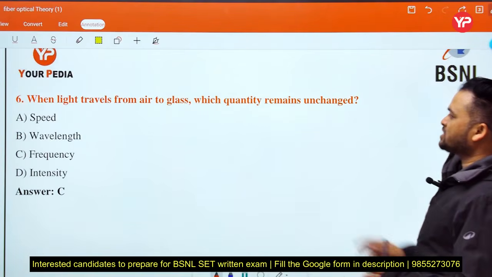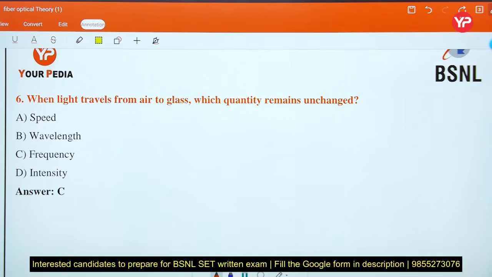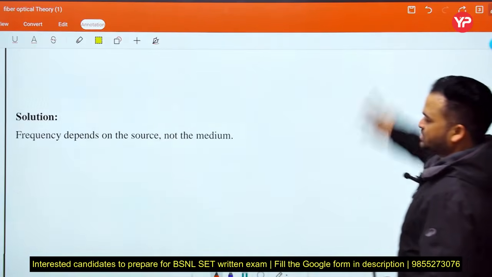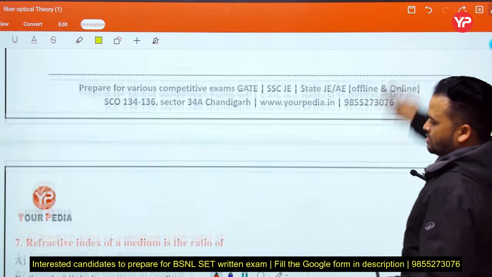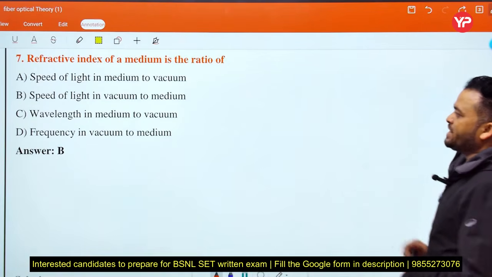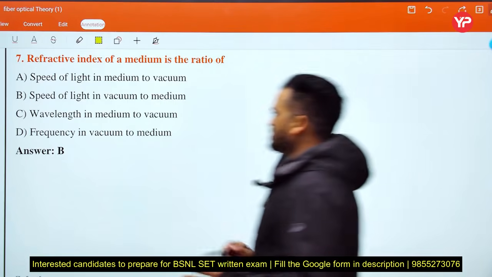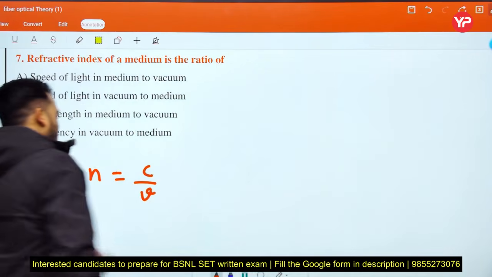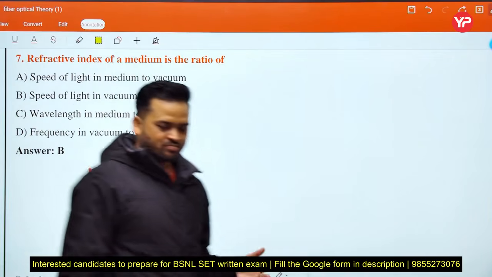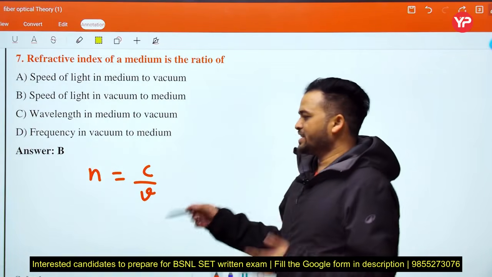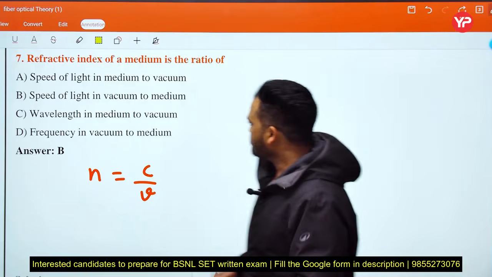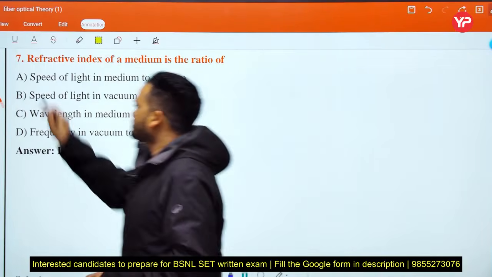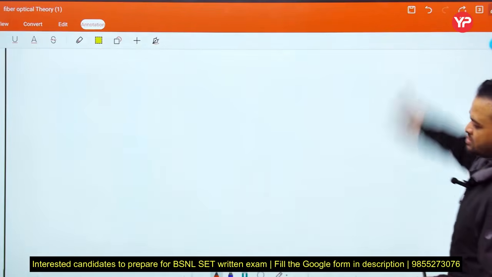when light travels from air to glass, which quantity remains unchanged? Frequency. Refractive index of a medium is the ratio of the speed of light, n equals c upon v. C is the speed of light in a vacuum. V is the speed of light in a medium other than vacuum. Speed of light in vacuum to medium. Yes, B is the right answer. Next,